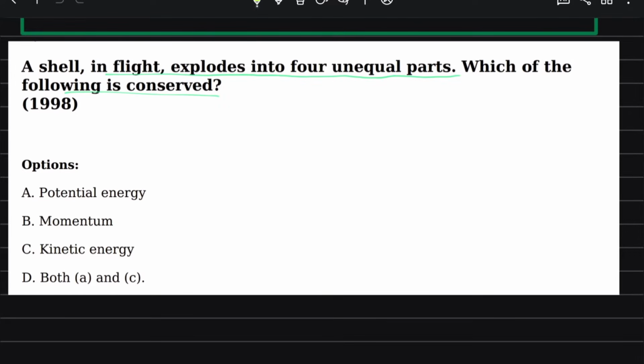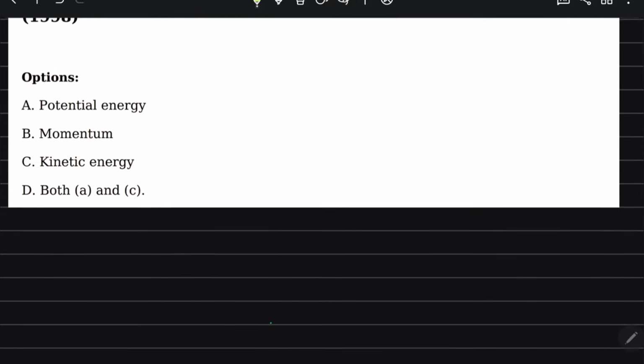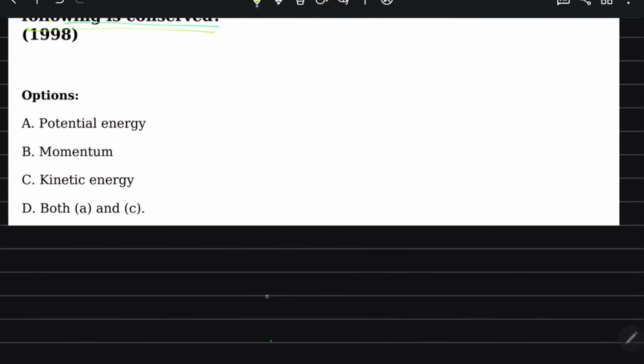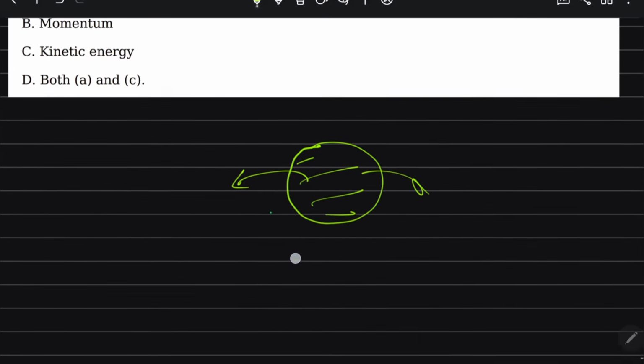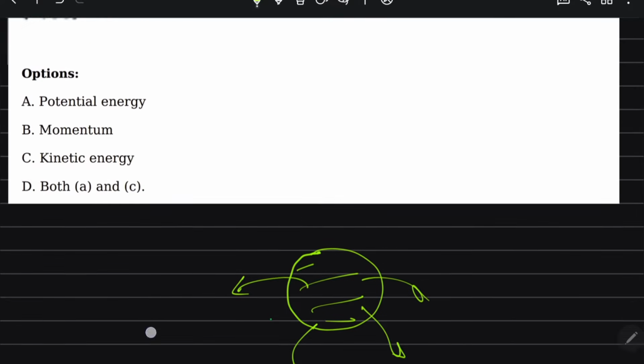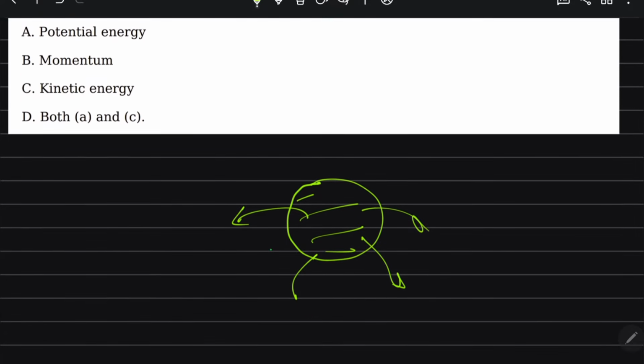So this question is from 1998: a shell in flight explodes into four unequal parts. Which of the following is conserved? As we know, if a particle is going to break, its momentum always remains conserved in all types of collisions: elastic, inelastic, perfectly inelastic.